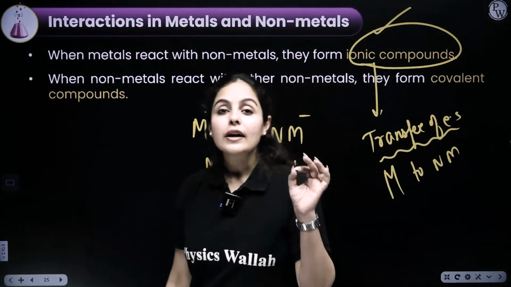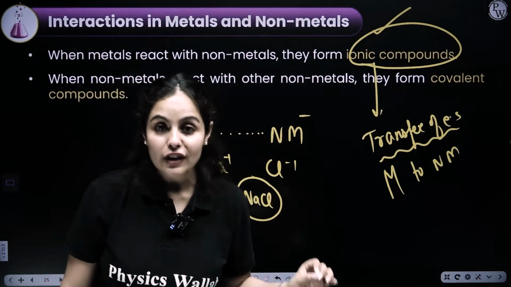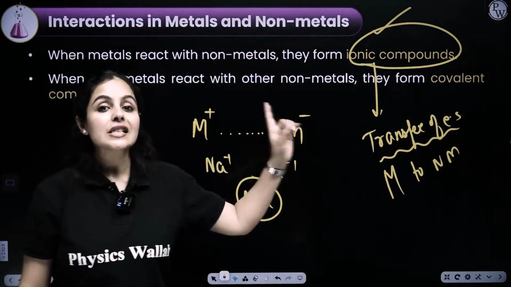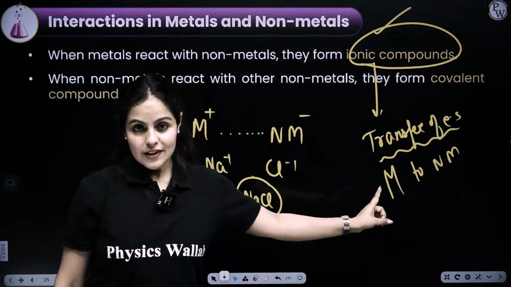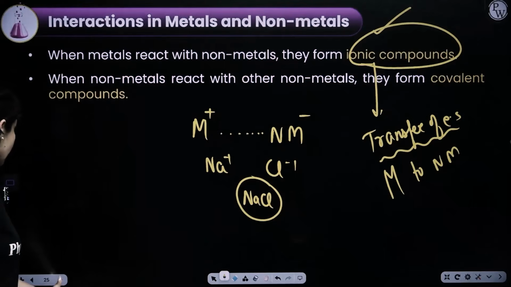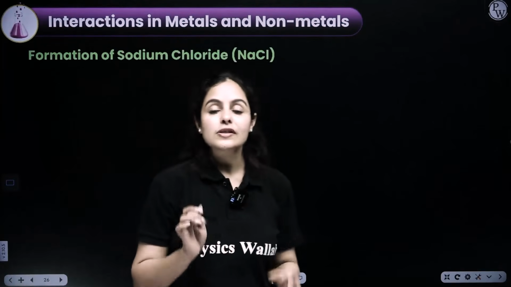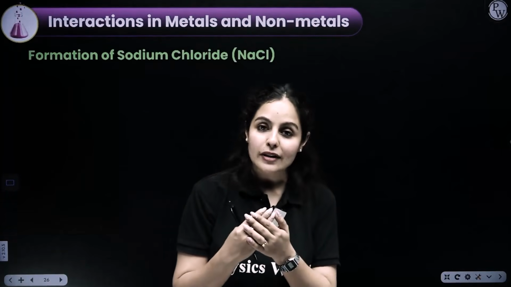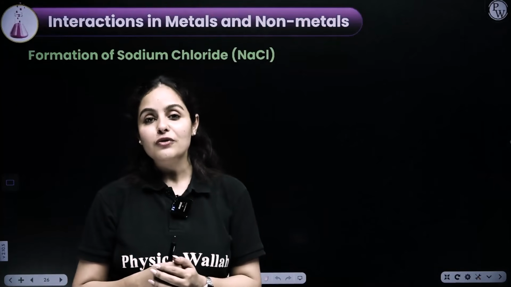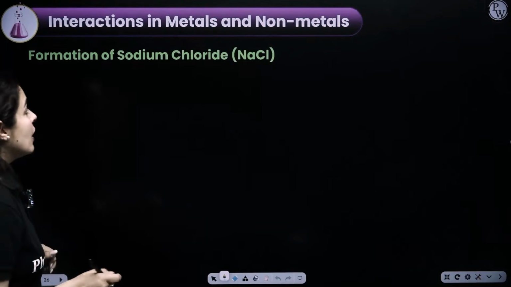Transfer of electrons is important for you to write in a definition. If you miss this keyword, you get 0. Okay? So transfer of electrons from one element to another, from a metal to a non-metal, resulting in formation of positive and negative, unlike charges attract each other with a very strong force of attraction, electrostatic force of attraction.